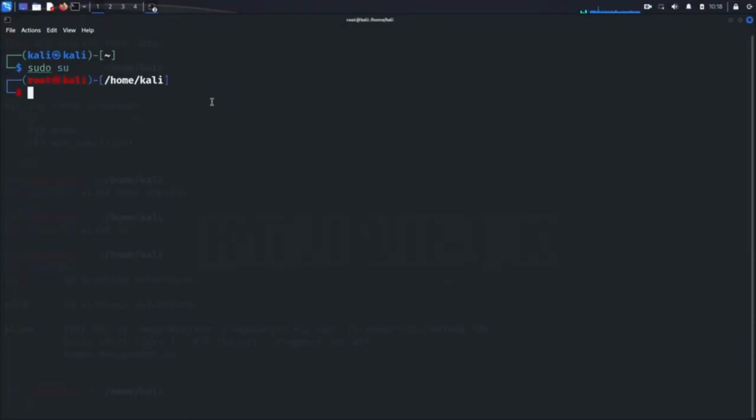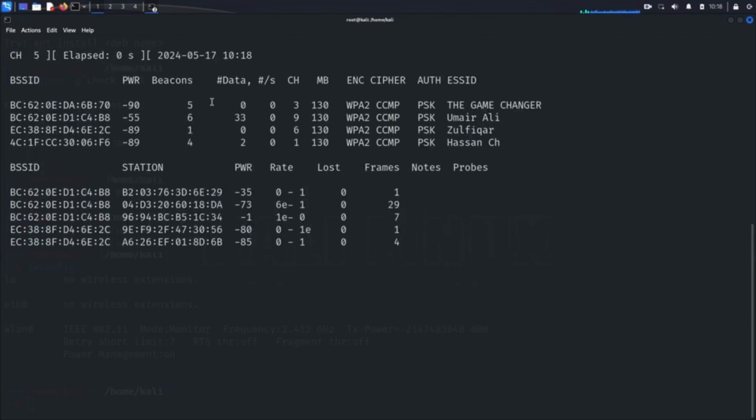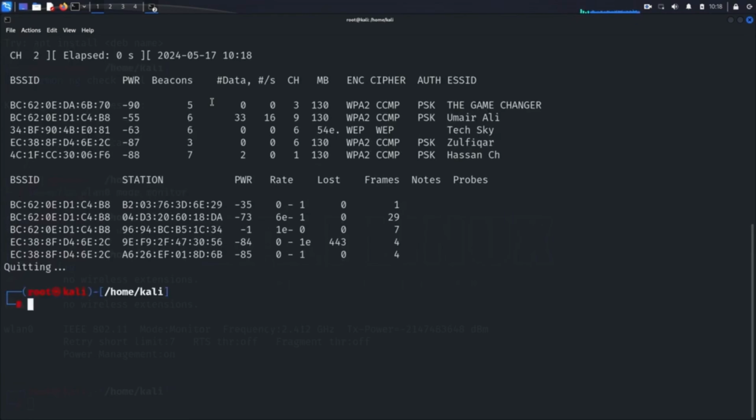First, we need to identify our target network. We'll start by scanning for nearby Wi-Fi networks. Open your terminal and run airodump-ng wlan0. This command will display all the Wi-Fi networks in your vicinity, along with their details, including the BSSID and the channel number. Look for our target network, TechSky, which is a WEP encrypted network.